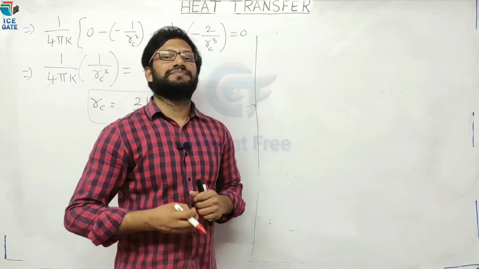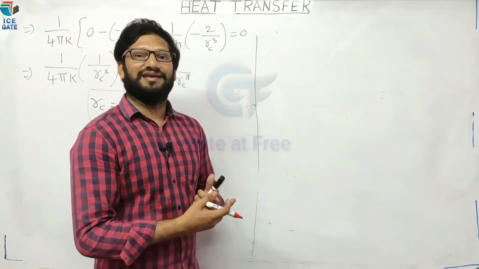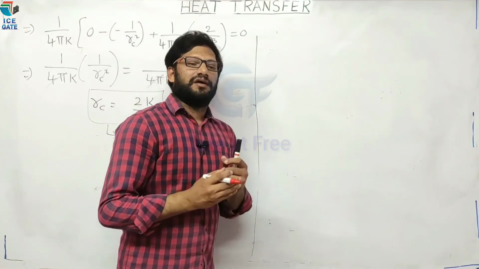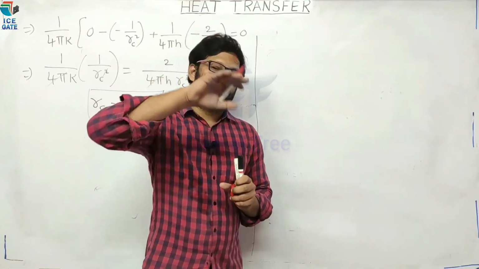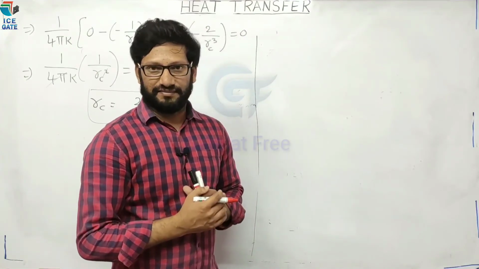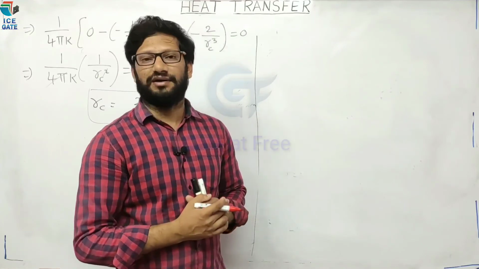Note, this may be an interview question also, or it may be any theoretical question. If the insulation is provided to the inner surface of a cylinder or sphere, what happens? Does heat transfer increase or decrease? Does heat loss increase or decrease?